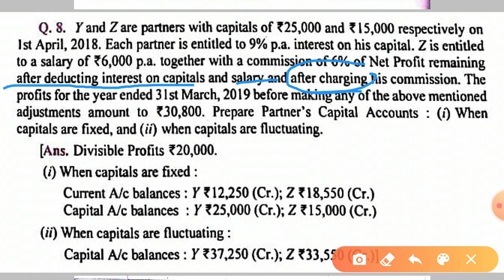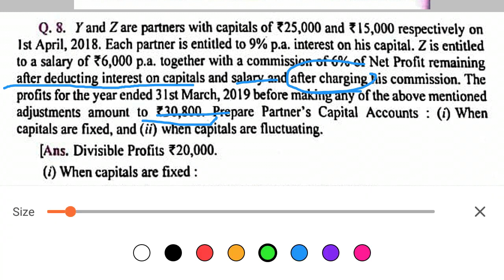Then the profit before adjustments is given to us as 30,800. So we have to prepare the partners' capital account. Now they have given both when capitals are fixed and when capitals are fluctuating. It is mentioned in the question. If it is not mentioned in the question, we prepare according to the fluctuating capital account when nothing is mentioned.